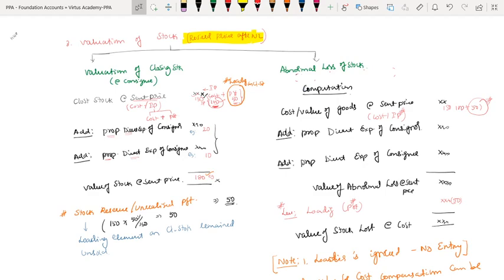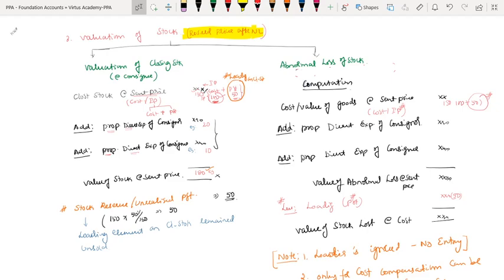Got it? So always my concepts are clear, my dear friends. I'm a man with concepts, not with numbers. The concept is clear. Mathematically, if you made a mistake in the numbers, that is up to you, that's not my mistake. If the concept is a mistake, I will take responsibility. If the number is a mistake, that is your problem.